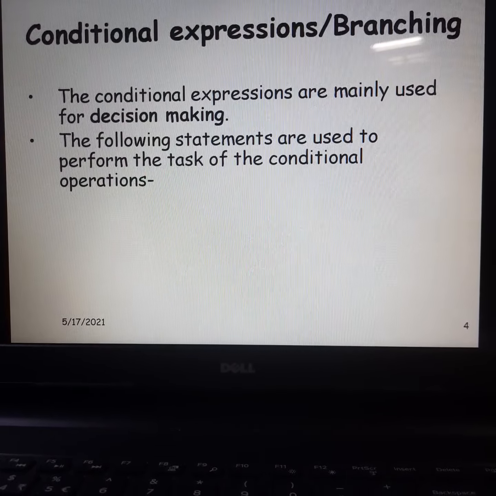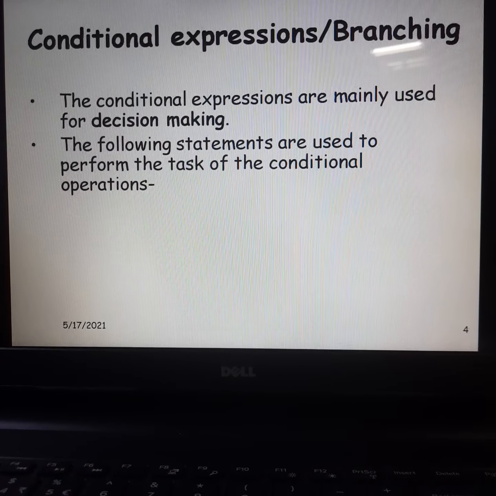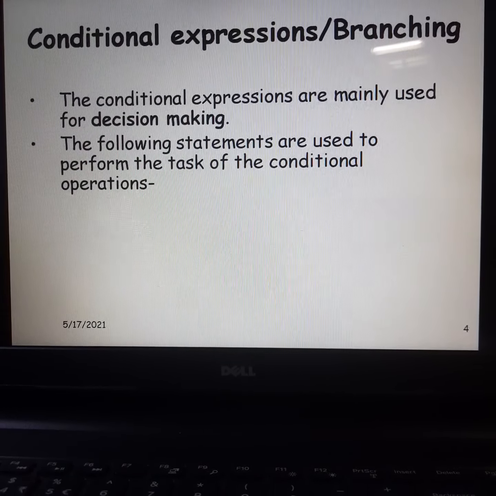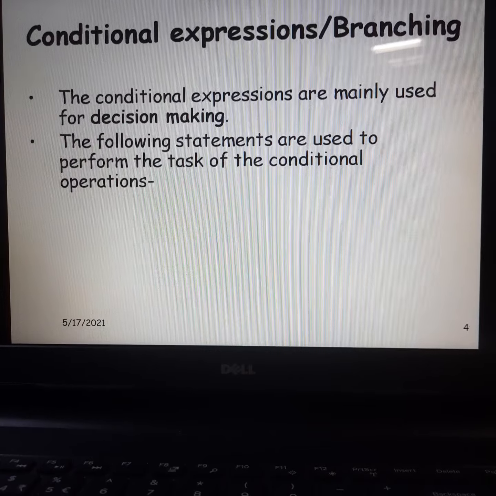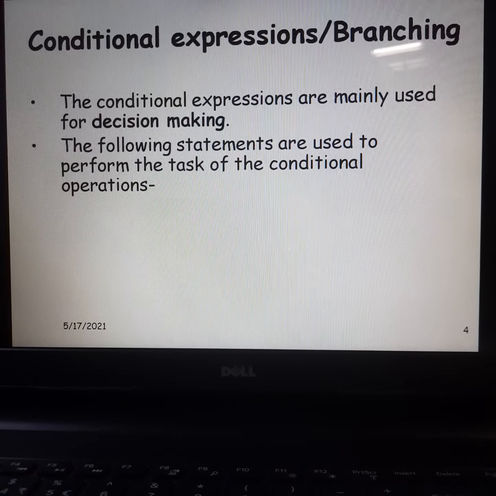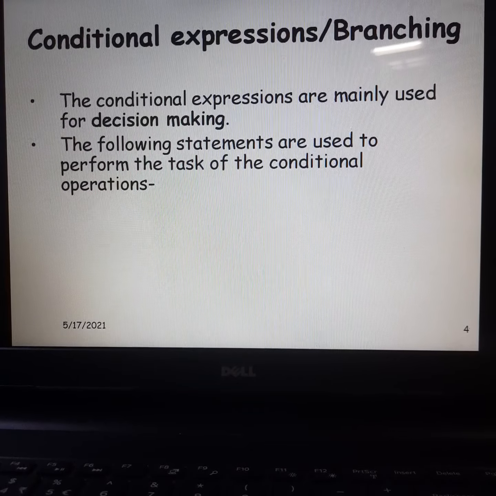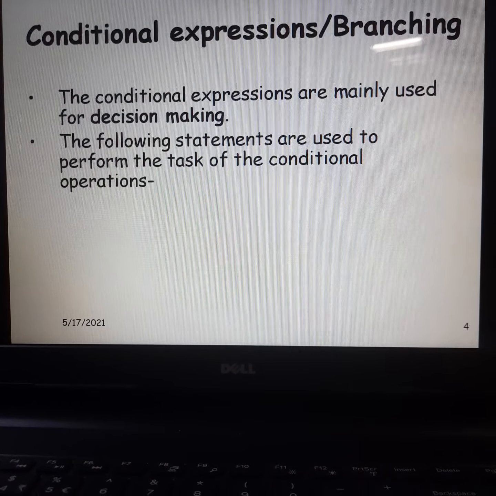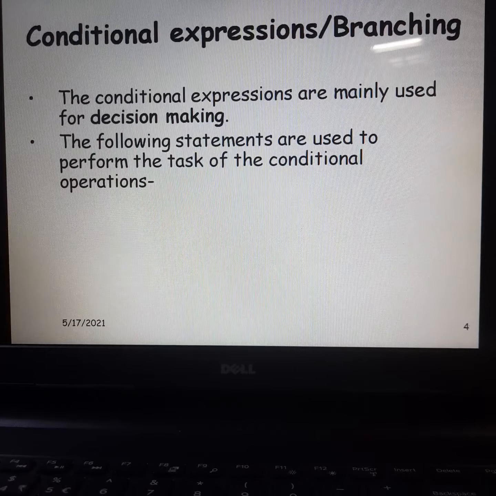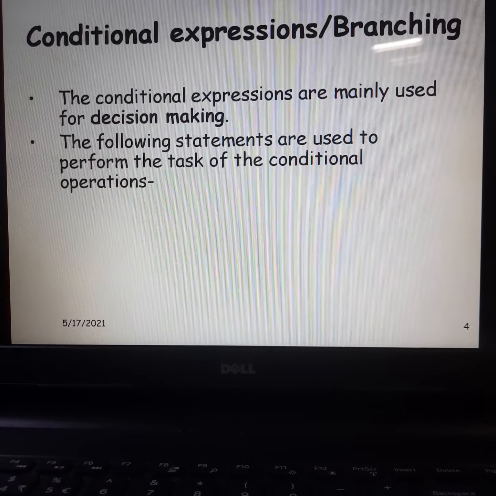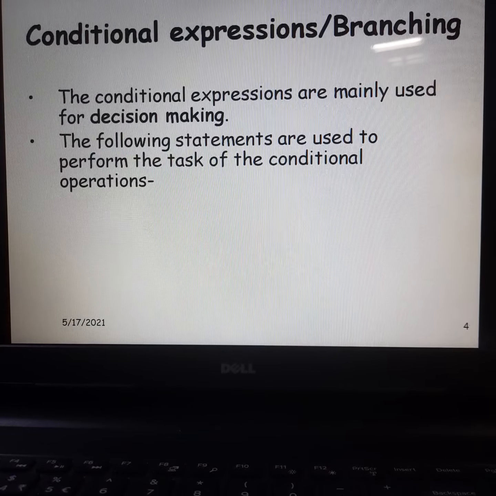Where we want to do some decision making, consider a simple example not related to a program. Suppose it is raining. You will ask yourself, is it raining? If yes, then you will carry an umbrella. If no, then you will go as it is, right?